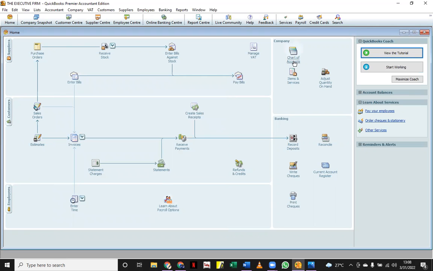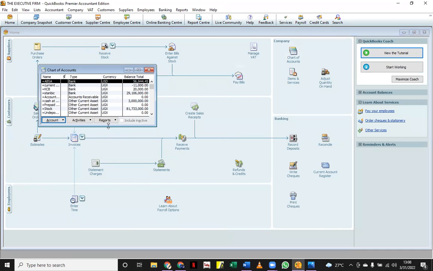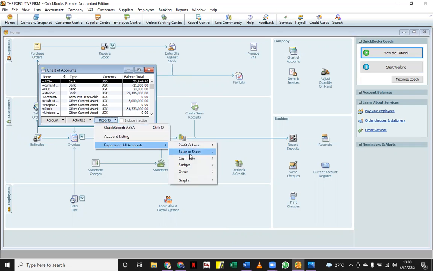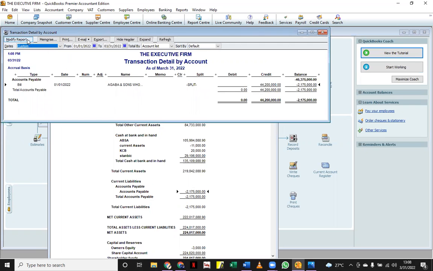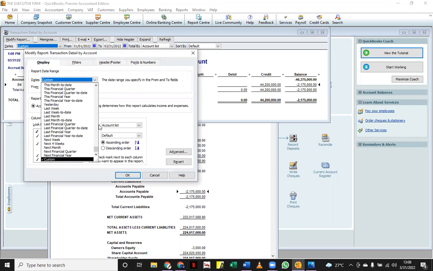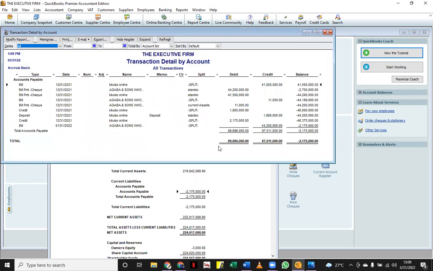So when we save and close, you will realize that now it is us demanding from him, and that can clearly be seen when we come to our balance sheet that we have accounts payable and they are in a negative, meaning we are demanding these accounts payable. And when you look here, you need to realize that when I modify my report, it is going to be clear to us that we took back goods worth 2,175,000 shillings, which is here. And because we did that, then Chikubo Online will have to give us that amount.